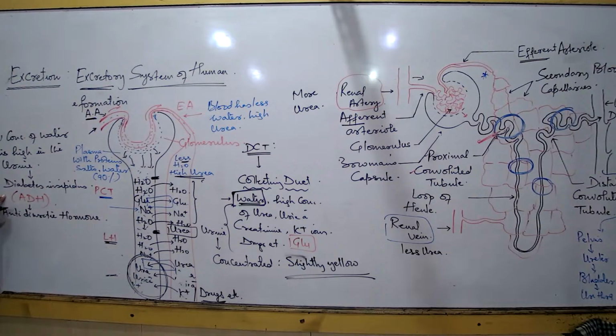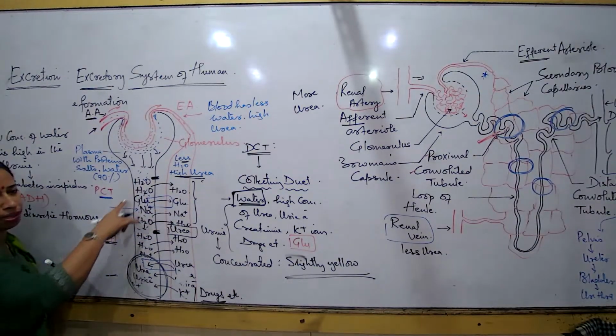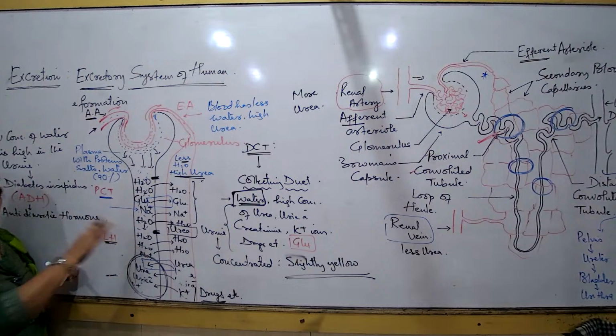Diabetes insipidus, which happens because of a deficiency of a hormone. What is the name of that hormone? Antidiuretic hormone. So what is this antidiuretic hormone actually doing in our body? This antidiuretic hormone is bringing about the reabsorption of the water.